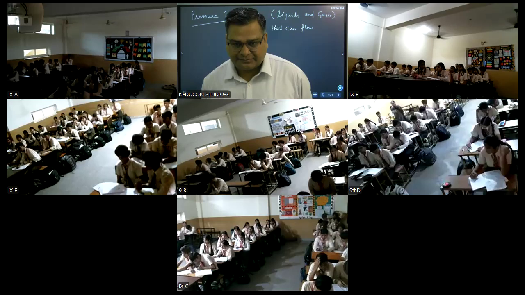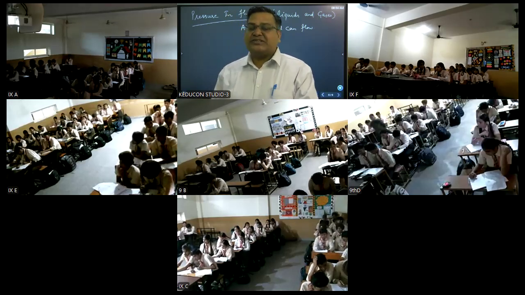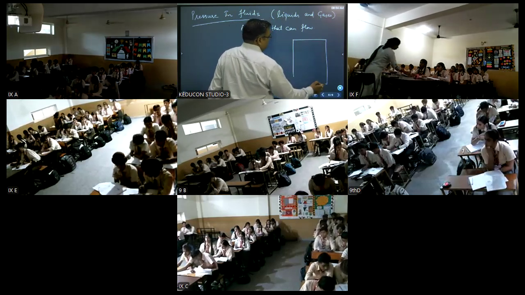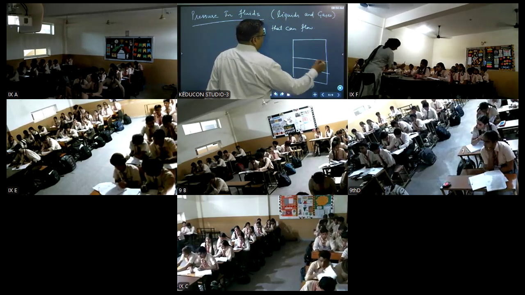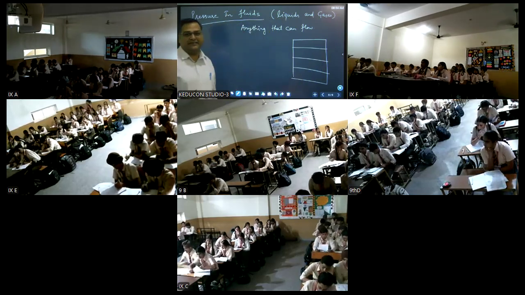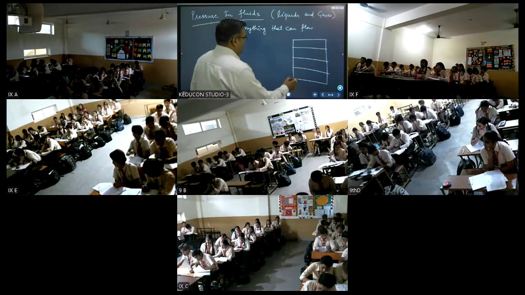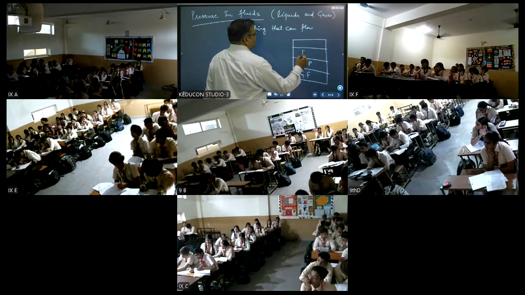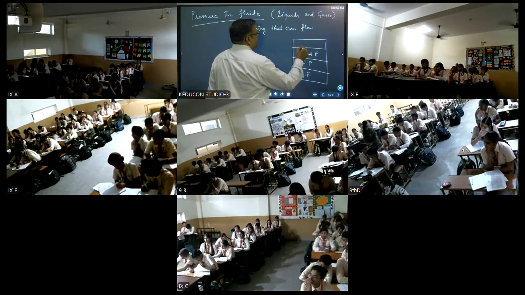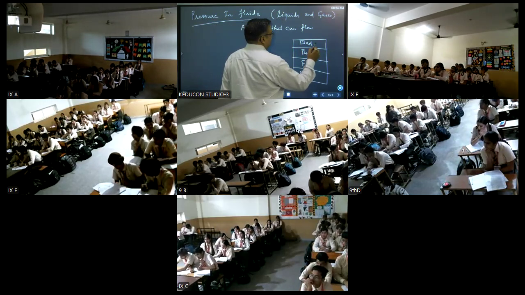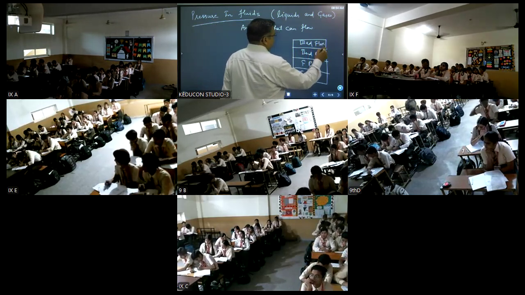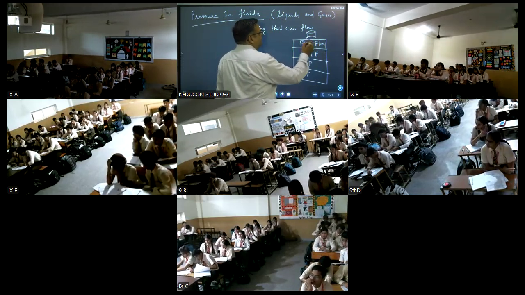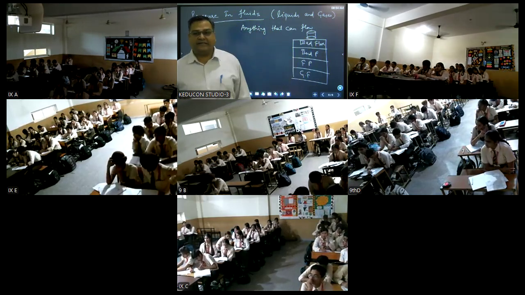For example, let's take an example. Suppose you people are living in a multi-story building. Let's say this is a 4-story building. Is this clear? This is the ground floor, first floor, second floor, and third floor. Here is a water tank. Water tank is always on the top of the building.